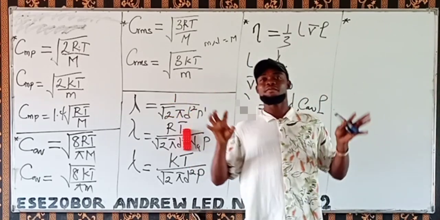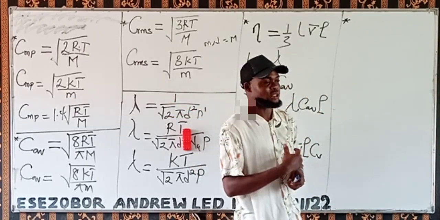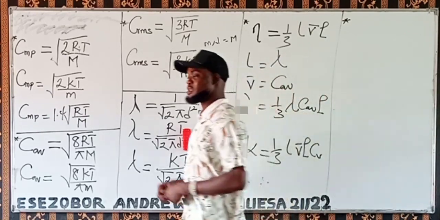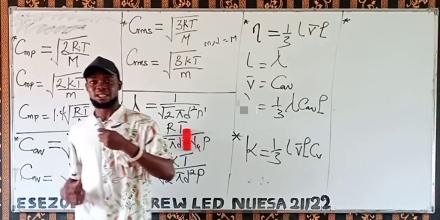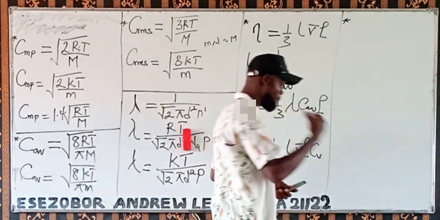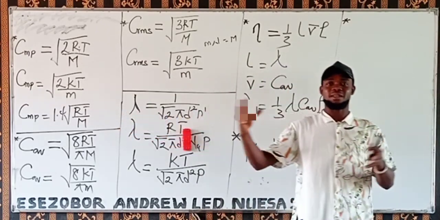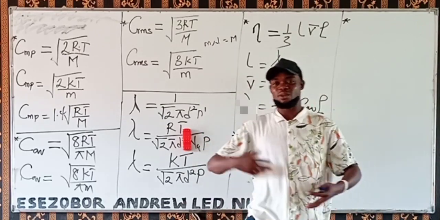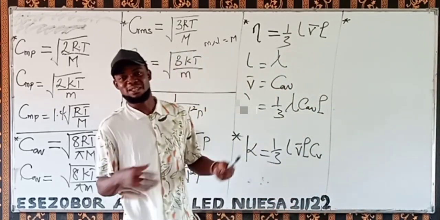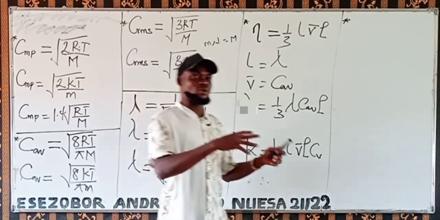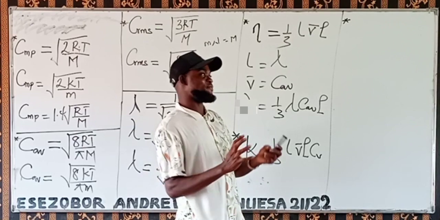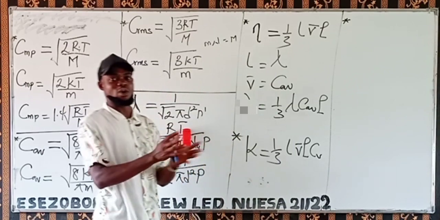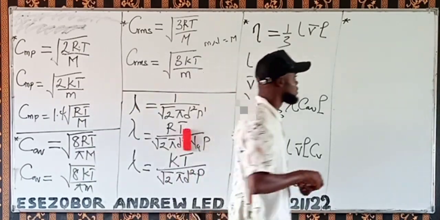We are doing transport phenomena of gaseous molecules. When gaseous molecules are moving, you have the viscosity of the gas, the thermal conductivity, the rate of energy transfer per unit temperature gradient, and we also look at the diffusion coefficient. Remember diffusion in biology.